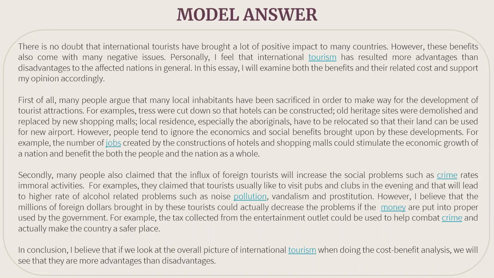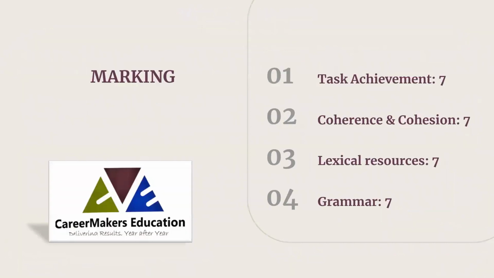And then last, grammatical range and grammatical accuracy as a marking criterion. So accuracy is of course there. You can see there is no grammatical mistake in this essay. For range, yes, of course there is a range, but still it can be improved. So overall, this essay's marking will be like this: you will get approximately 7 bands for task achievement, 7 points for all 4 marking criteria. So for this essay you will get 7.0 bands roughly.